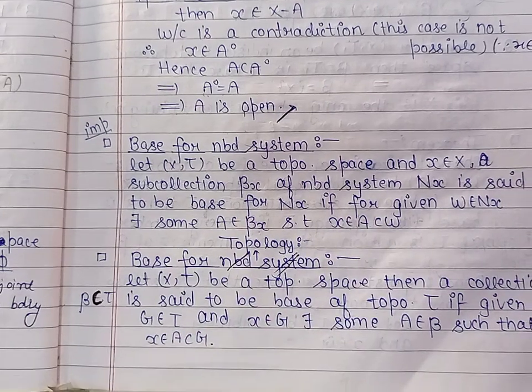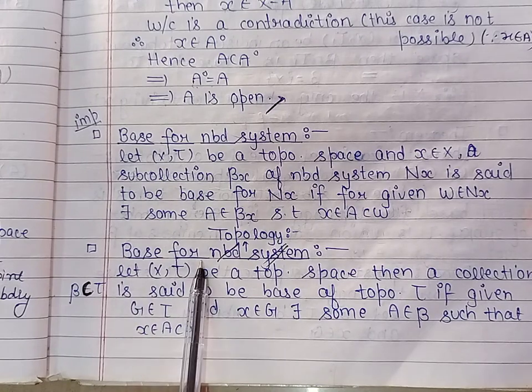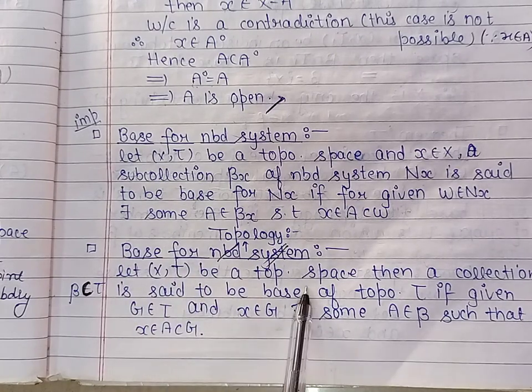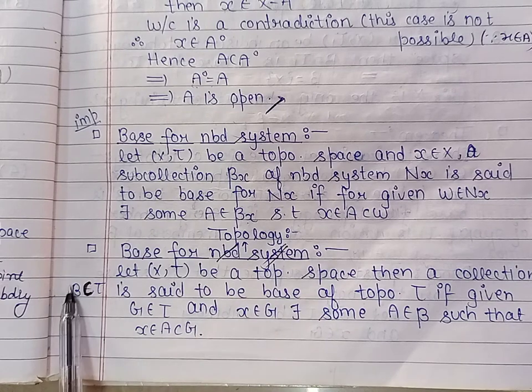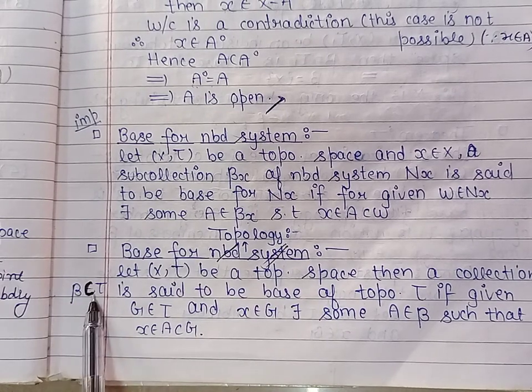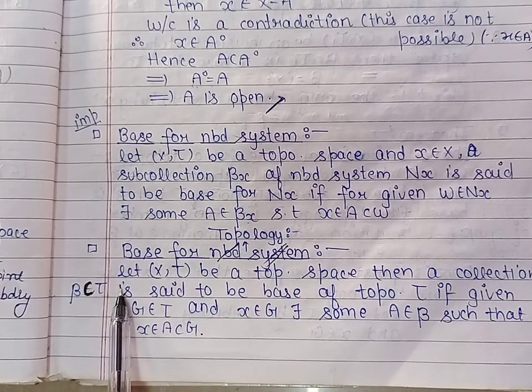In the same way, we can define base for a topology. Let us take a topological space and beta is any subcollection of the topology tau.